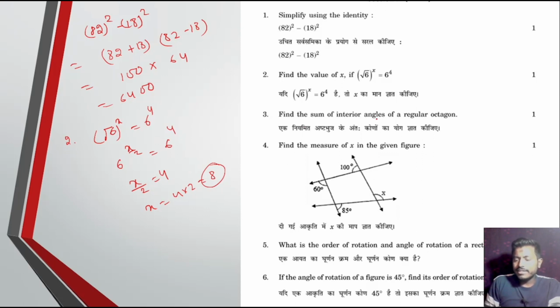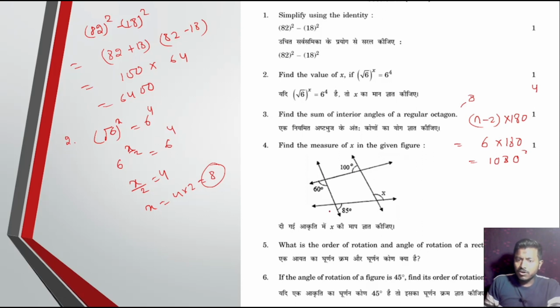Find the sum of interior angle of a regular octagon. So formula is n minus 2 into 180. So here octagon means 8. So 8 minus 2, that is 6 into 180. So 6, 8 ja 48. Carry 4, 6 1 ja 6, 4 10, 0, 1080 degree. Okay. Next, find the measure of x in the given figure.